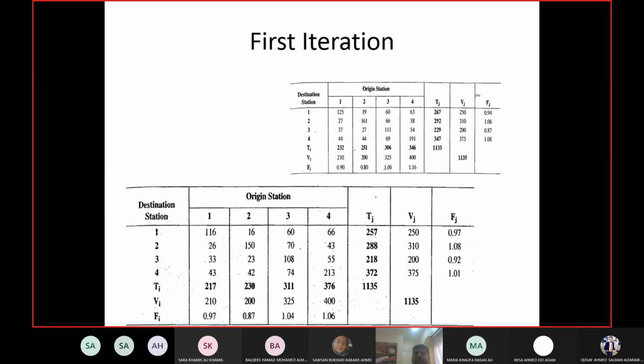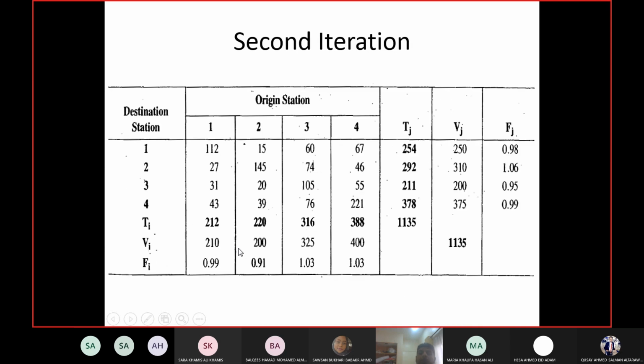So again, like I said, the previous matrix is gone. This is your new matrix. Perform the calculations on this matrix. Take the ratios from here. Take the average of the ratios. Multiply by the numbers in this matrix. So this is your final matrix.